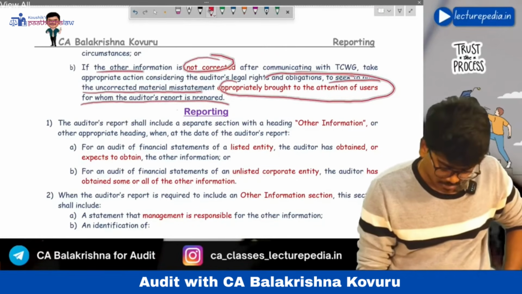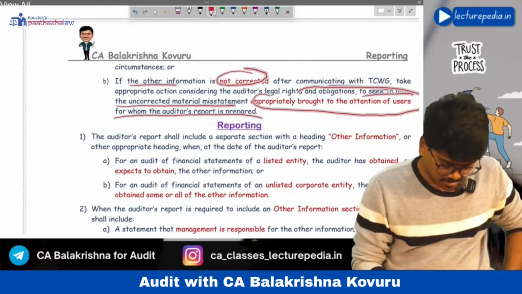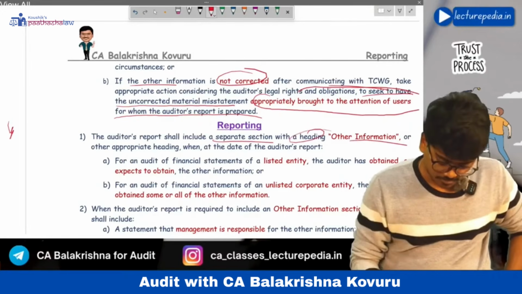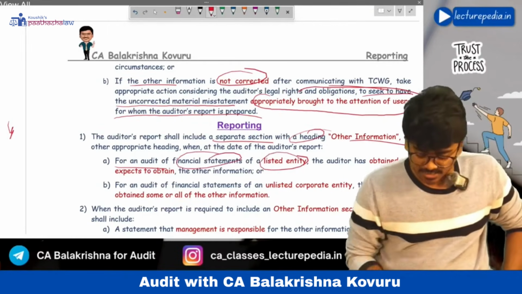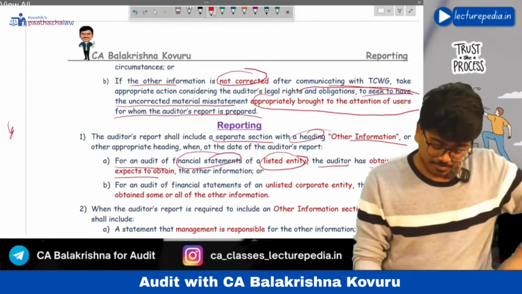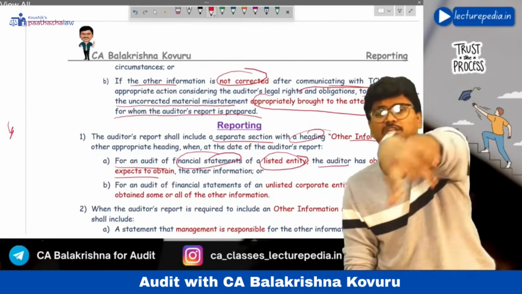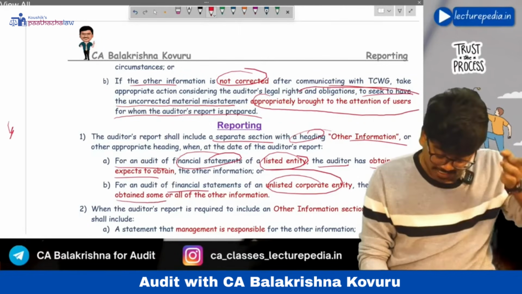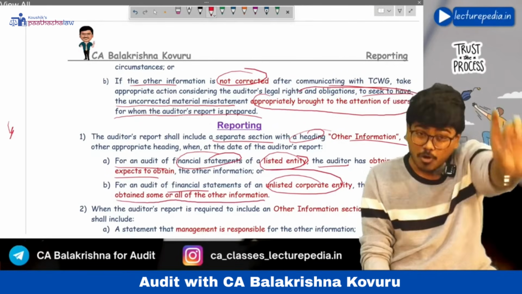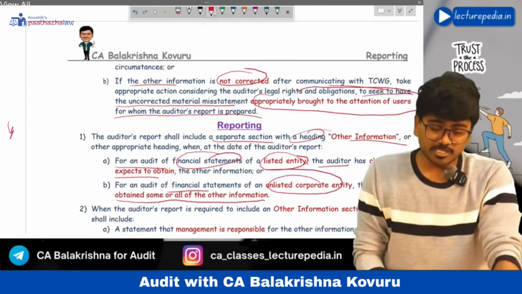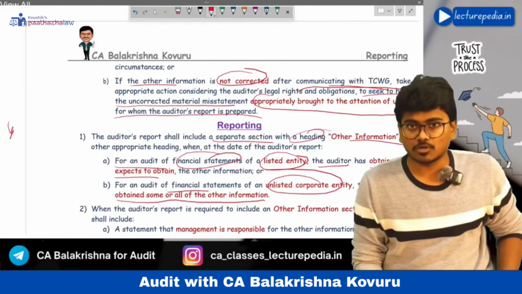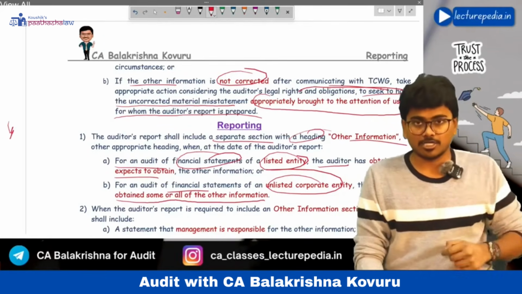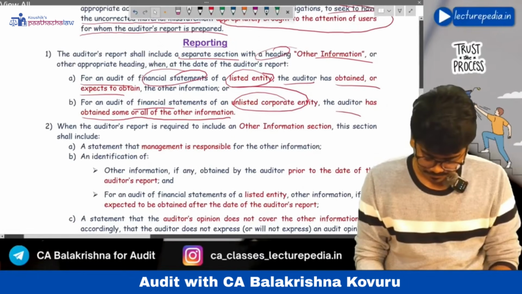The auditor's report shall include a separate section with the heading other information. Now, for an audit of financial statements of a listed entity, the auditor has obtained or expects to obtain other information. In both situations, you will include the other information paragraph. But in case of an audit of unlisted entities, the auditor has obtained some or all of the other information, only then you will include the other information paragraph. Only if you have obtained the other information, only then you will include. Based on your expectation, you will not include the other information paragraph in the audit report in case of unlisted entities.